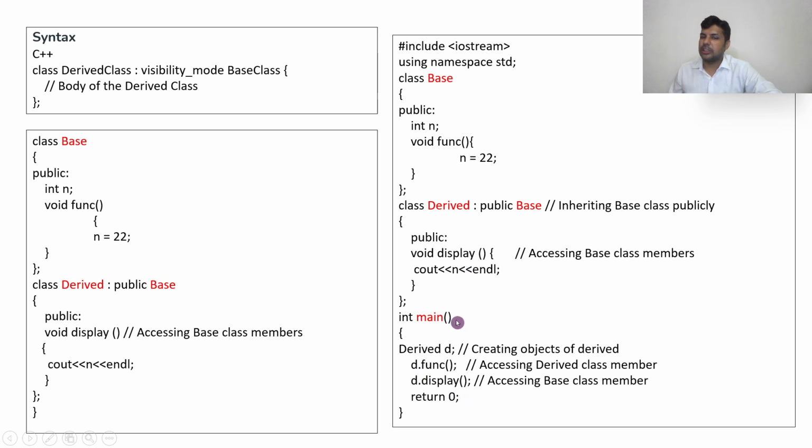Now D dot display means cout. It will access n, then print n, which is 22. So the output will be 22. I'll explain the program again in single inheritance, because this is single inheritance. Let us move to the visibilities.